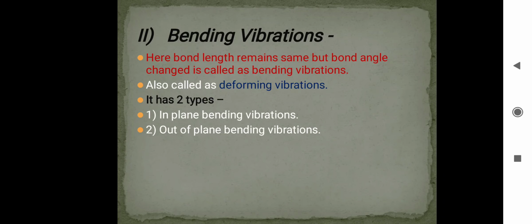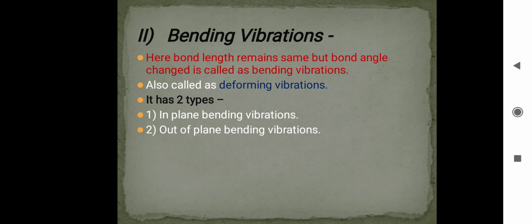Then the next point is bending vibrations. Bending vibrations means the bond length remains the same but the bond angle changes. This is also called deforming vibrations, and it has two types.